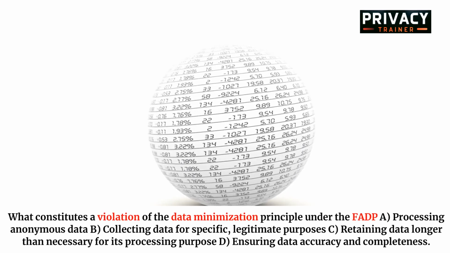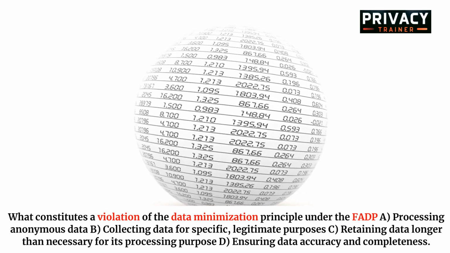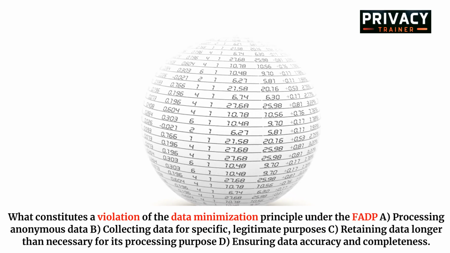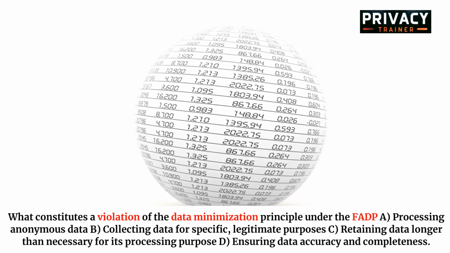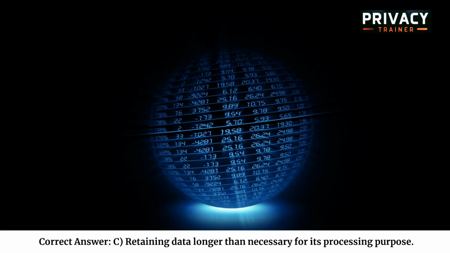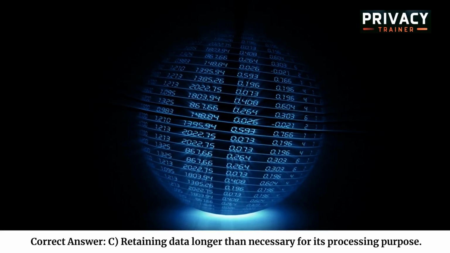What constitutes a violation of the data minimization principle under the FADP? A. Processing anonymous data. B. Collecting data for specific, legitimate purposes. C. Retaining data longer than necessary for its processing purpose. D. Ensuring data accuracy and completeness. Correct answer. C. Retaining data longer than necessary for its processing purpose.